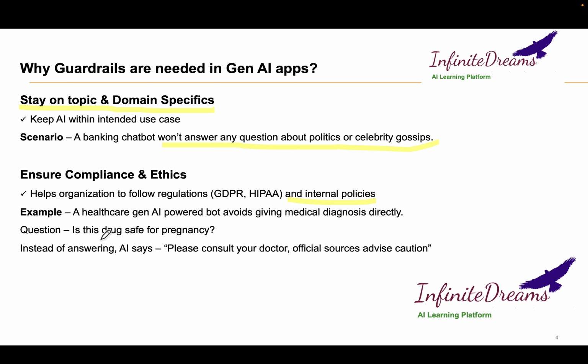Let's understand this with an example. Suppose somebody asks a question about some drug and asks whether this drug is safe for pregnancy. The AI model should be able to answer this question, but instead of answering, the guardrail will direct the AI not to answer and to check with the primary care provider, because they know the patient better and can tell whether that drug is useful or not. So the AI response is: please consult your doctor, official source, advice, caution.